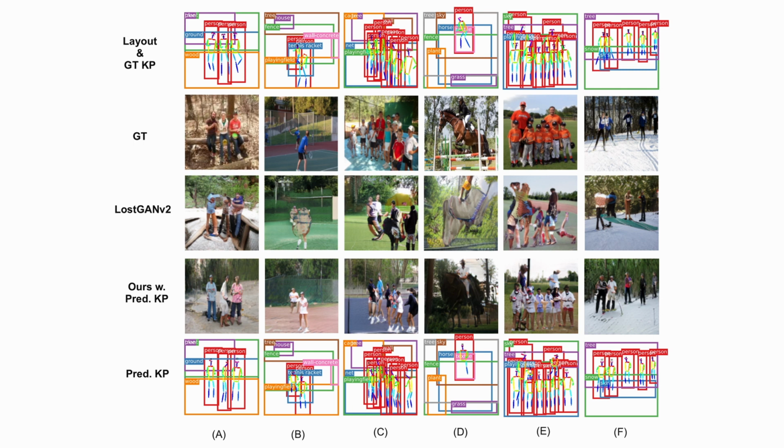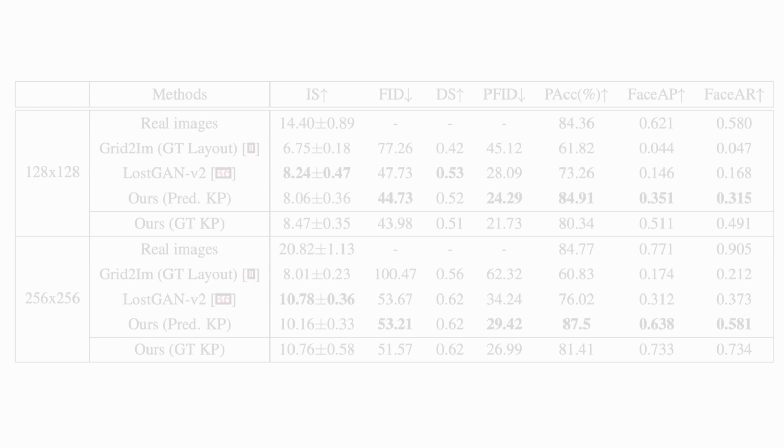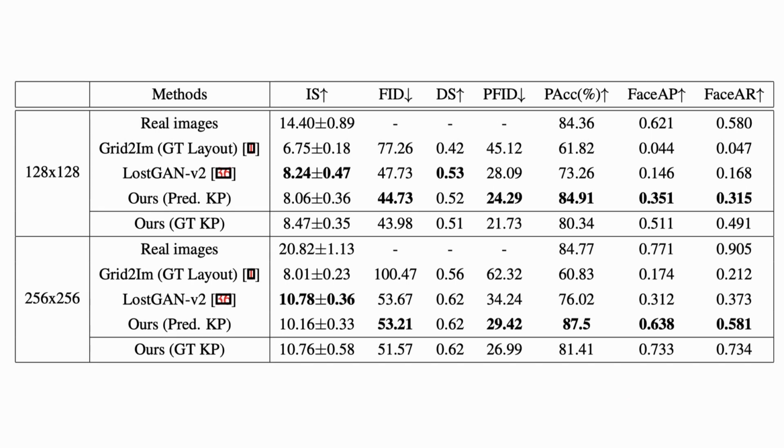When the layout contains many persons, our method can also generate the crowd reasonably. Thanks to the person refinement modules, our method refines each person separately by generating their intermediate semantic features, which helps generate each person with clear body shape even when these persons are very close or overlapped in the above images. In quantitative results, our method outperforms the state-of-the-art methods in terms of the person-related metrics. Apart from the image generation metrics, we use person pose accuracy and face detection metrics, such as average precision and recall, to evaluate the generated persons.